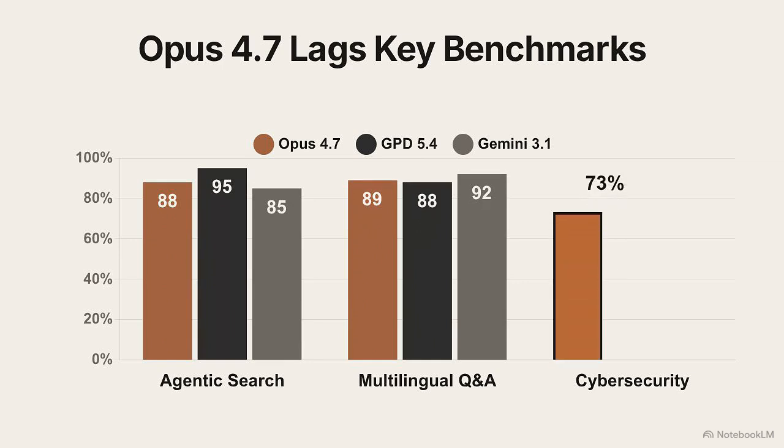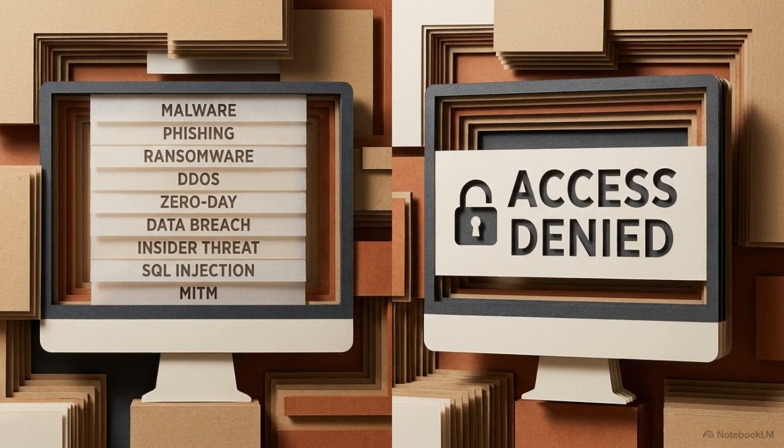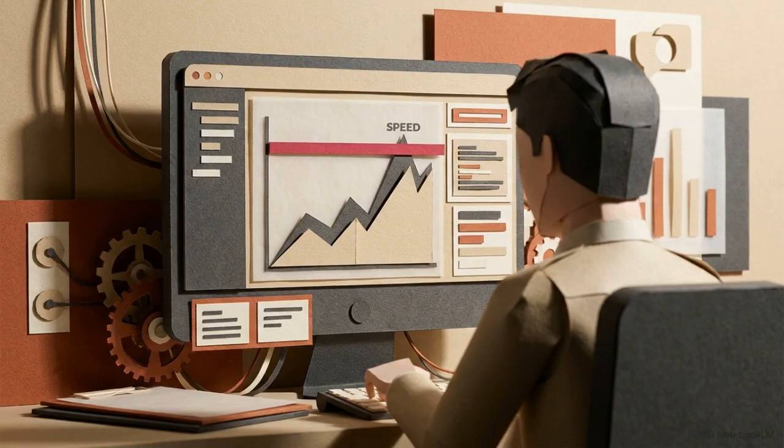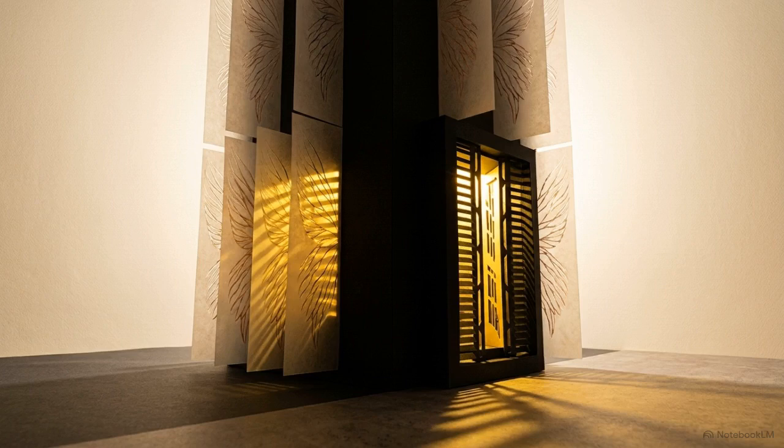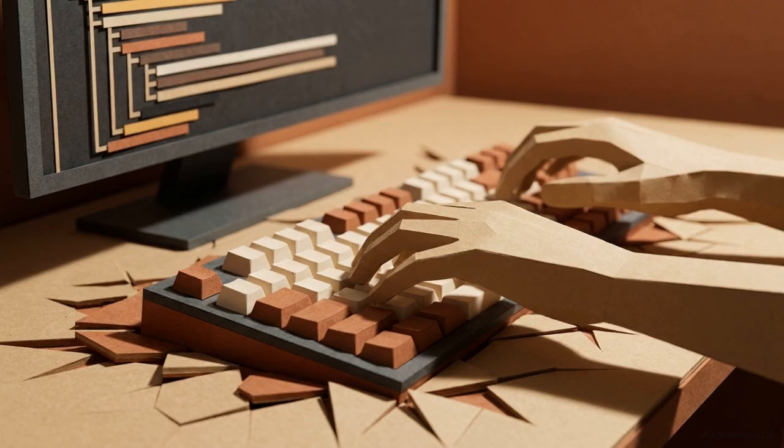In cybersecurity, 4.7 shows a slight regression, dropping from 73.8 to 73.1%. Anthropic explains this as a deliberate effort to reduce the model's ability to generate automated vulnerabilities for the general public. These shifts suggest that frontier models are being increasingly engineered to enforce safety constraints, even when those constraints impact raw performance scores. Opus 4.7 provides a significant boost in capability, but it demands stricter operational discipline from the developer.